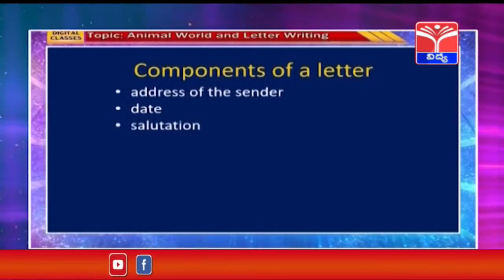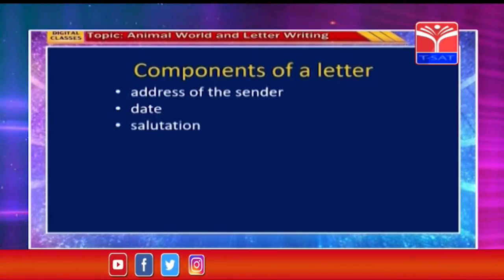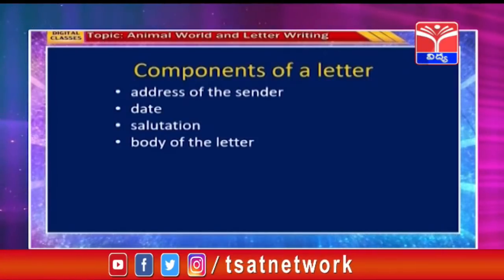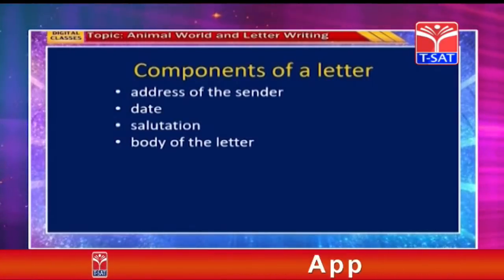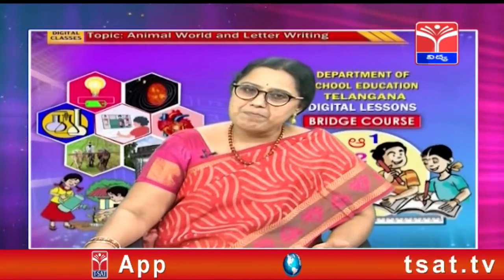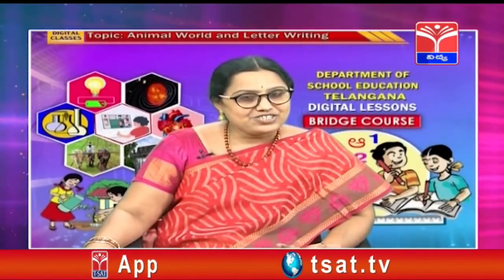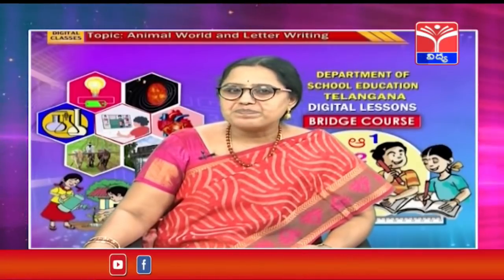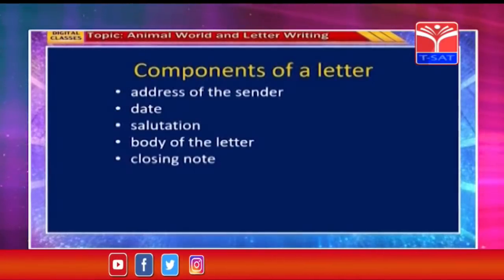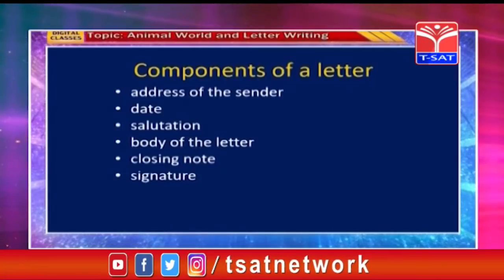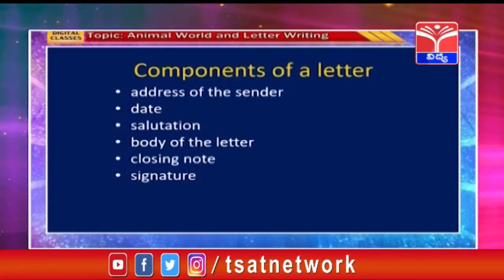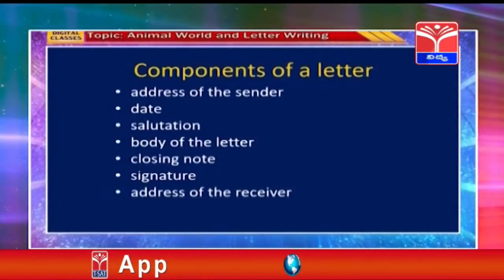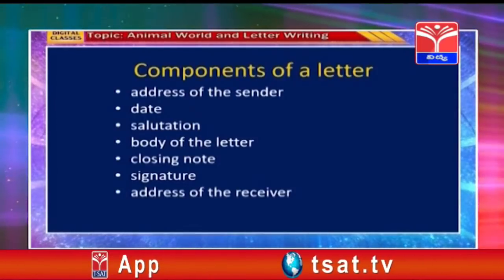Children, the next step is writing the salutation. And then comes the body of the letter. As you know, body of the letter has 3 parts: introduction, content, and conclusion. Next, the closing note and signature. And the last thing that we need to write is the address of the receiver.